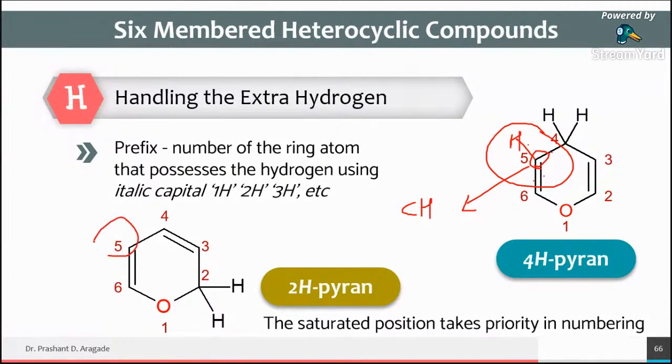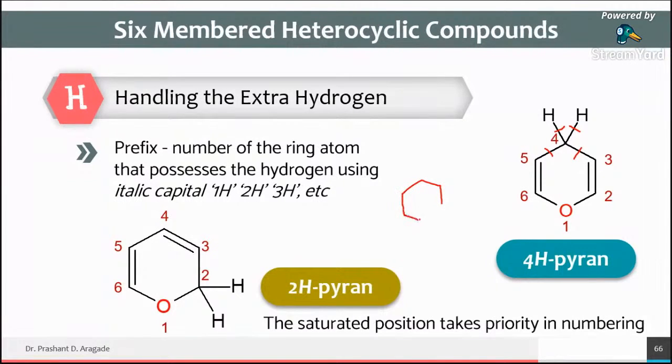In case of this C5, why have I written the extra hydrogen? Because here the double bond is not present. So for that carbon atom, if you count the bonds, 1 bond, 2 bond, 3 bond and 4 bond, so 4 bonds are there. Whenever we have written like that, okay, this is the pyridine.